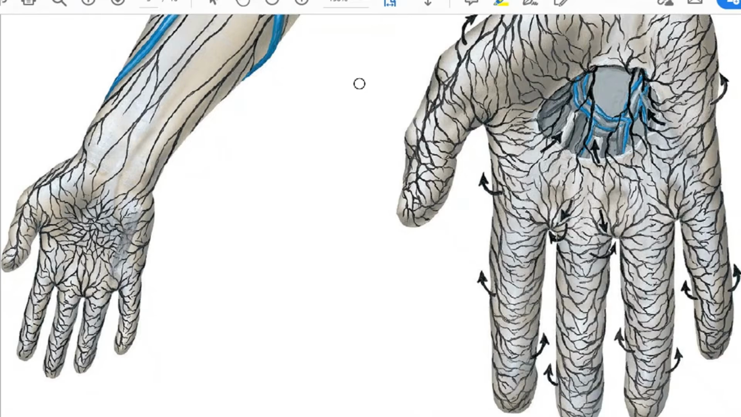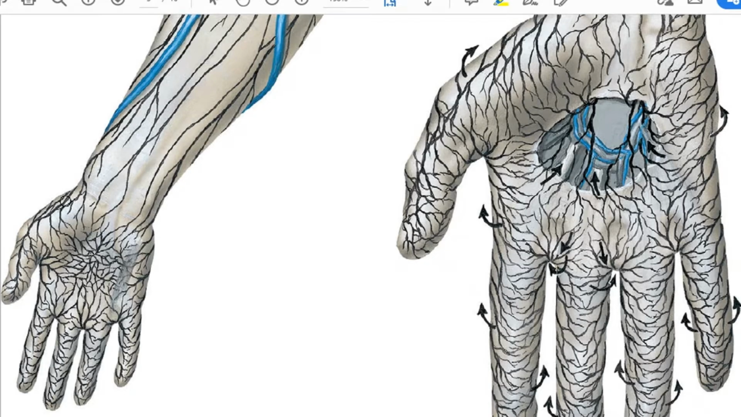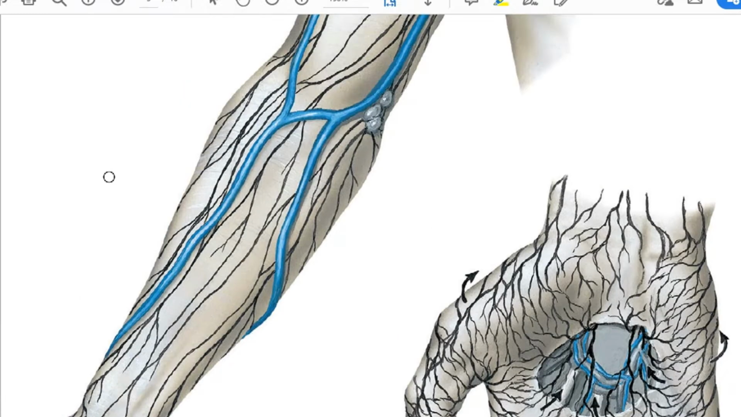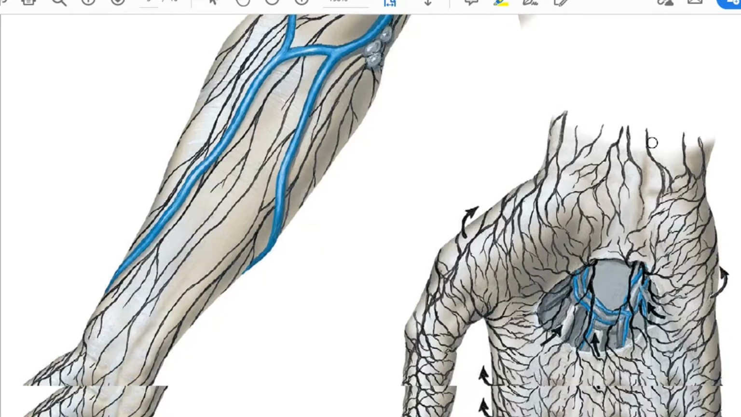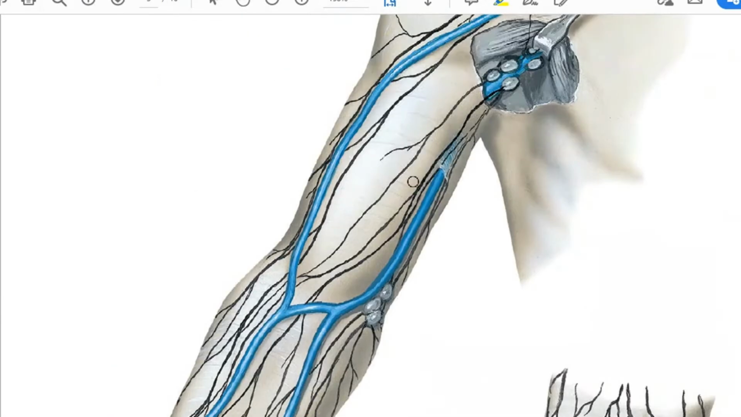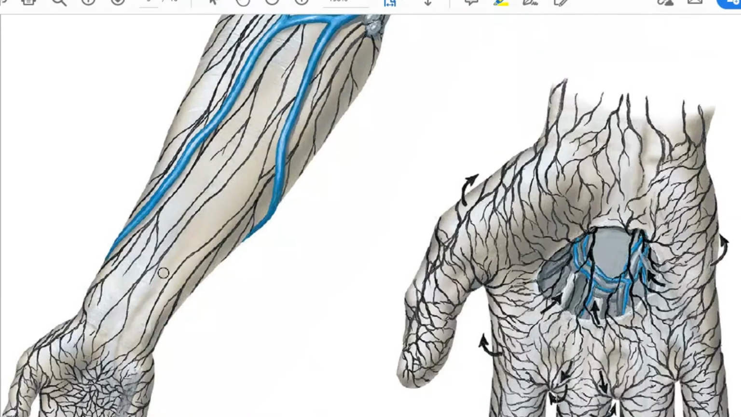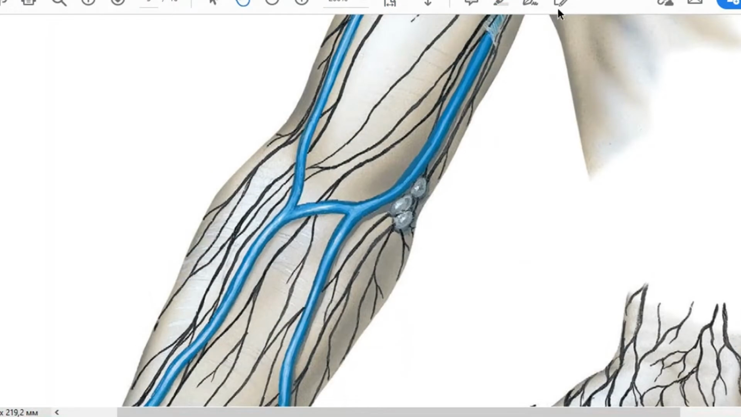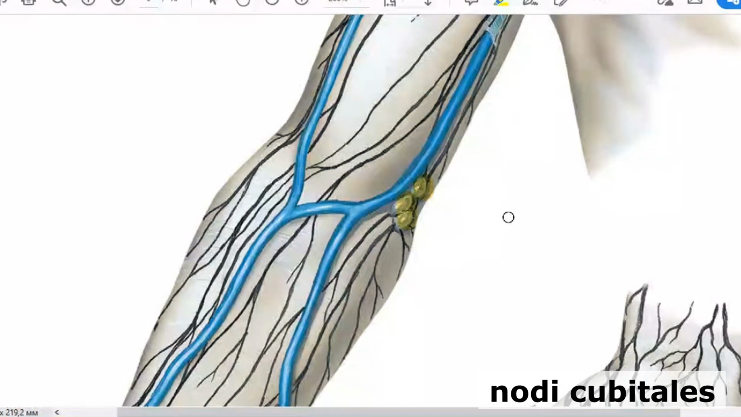Lymph vessels of the upper limb accompany veins and are divided into superficial and deep. Superficial lymph vessels accompany the vena basilica and vena cephalica, so you will have a lateral and a medial tract. Deep vessels accompany deep arteries and veins, the ulnar, radial, and brachial. The first lymph nodes are situated in the cubital fossa. There can be nodi lymphatici cubitales, but they are not permanent, they can be absent, and if present, there will be 3 or 4 of them, not a lot.